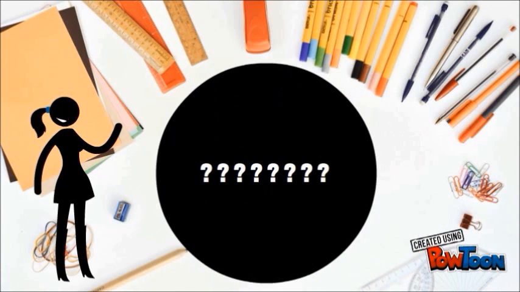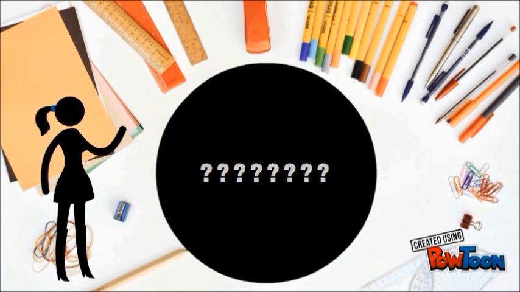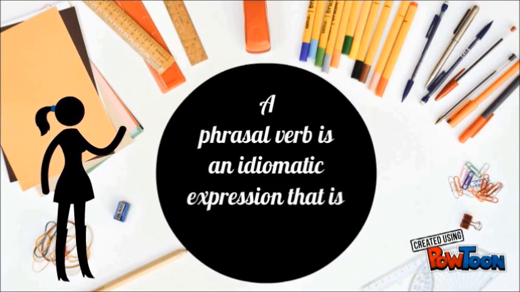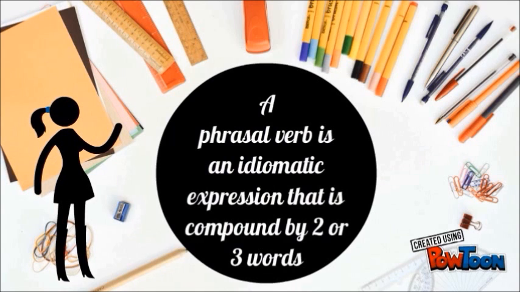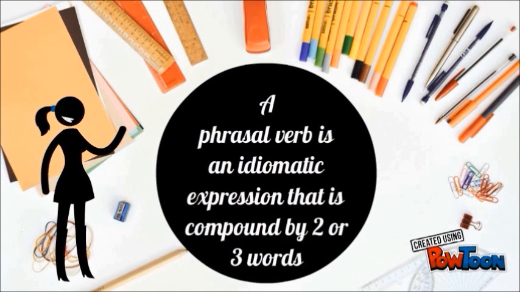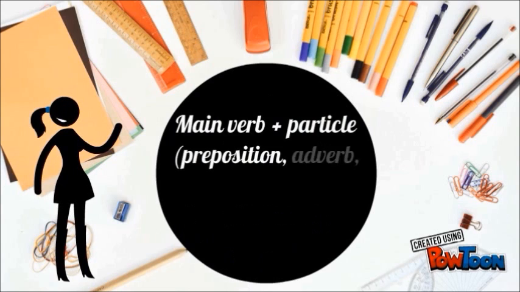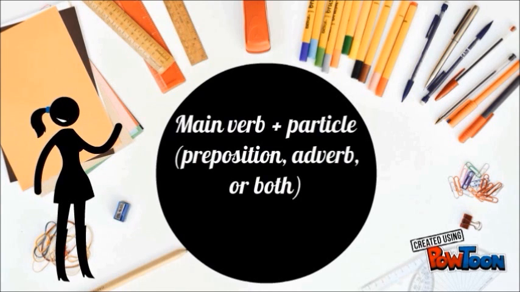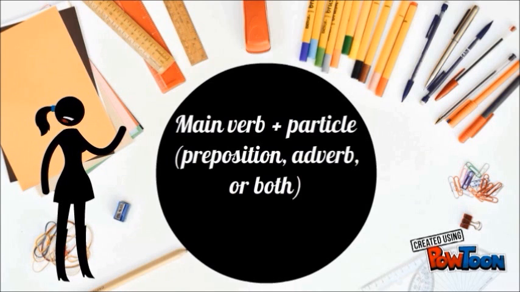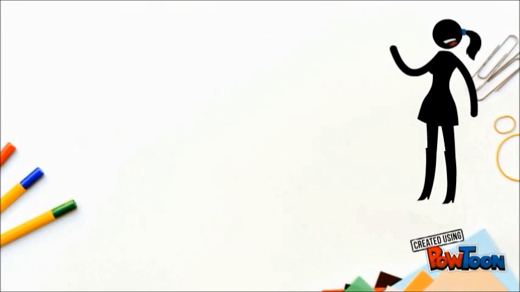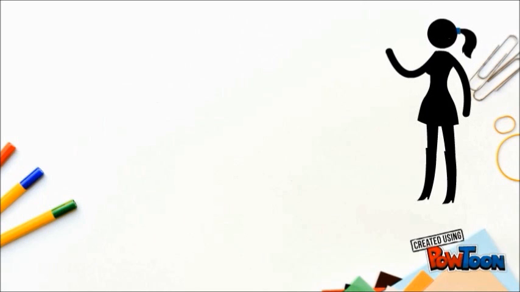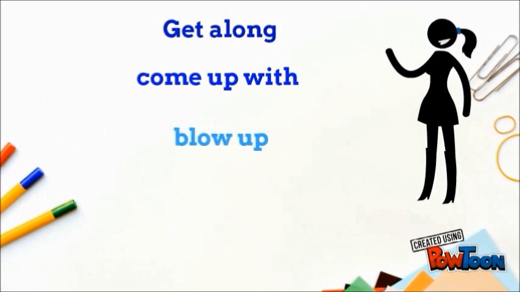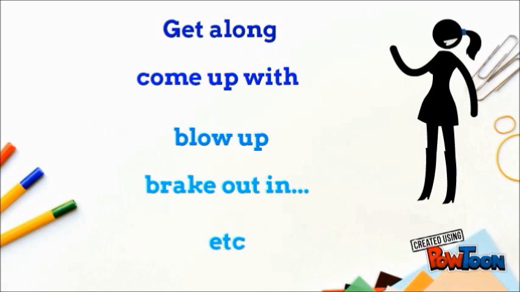First of all, we are gonna define what phrasal verbs are. A phrasal verb is an idiomatic expression that is compounded by two or three words. They usually include a main verb and a particle. The particle could be either a preposition, an adverb, or even both. Some examples of them are get along, come up with, blow up, break out in, etc.